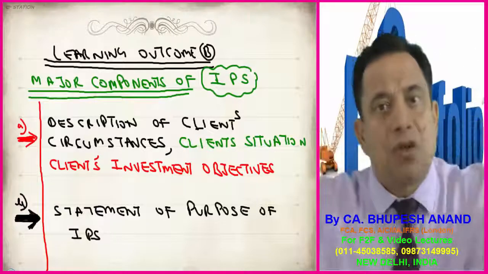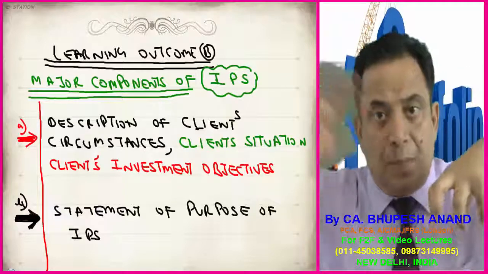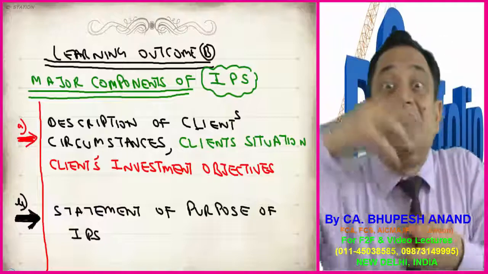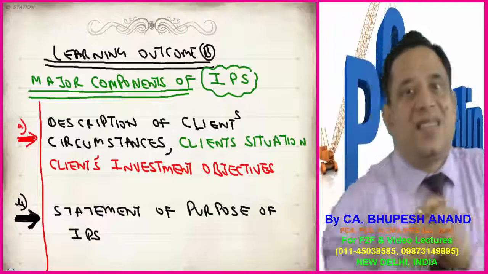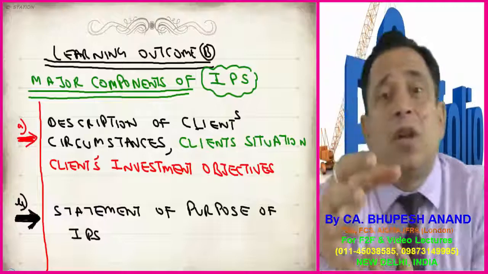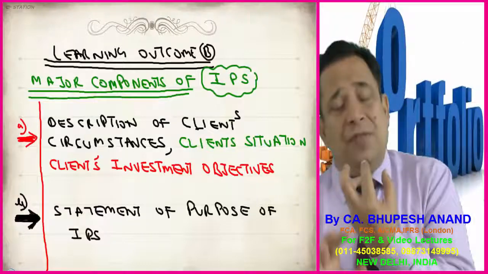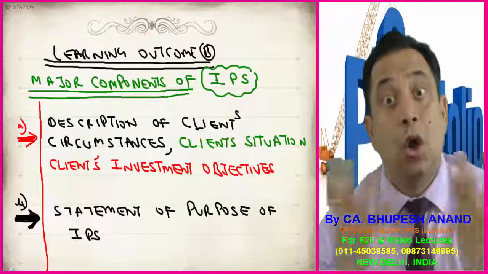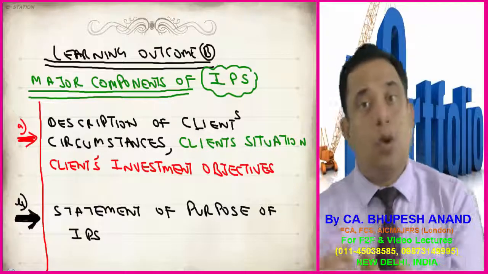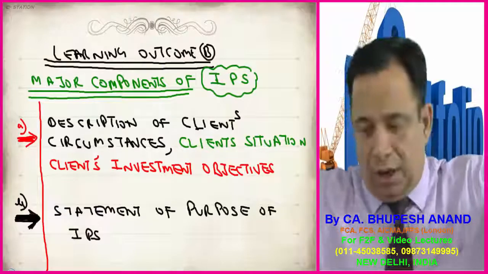Client situation, client constraints, client objectives, his risk and return preferences, how much risk he is able to bear, what is his willingness, which type of investor he is, who is responsible for custodian of assets, what are the responsibilities of a portfolio manager, what are the responsibilities of a client, how to update it, what are the assets in which we can allocate, classification of assets. All that stuff will be covered in components of IPS. So please write it down. While you write it down, all your concepts will be clear, and for examination it is okay.